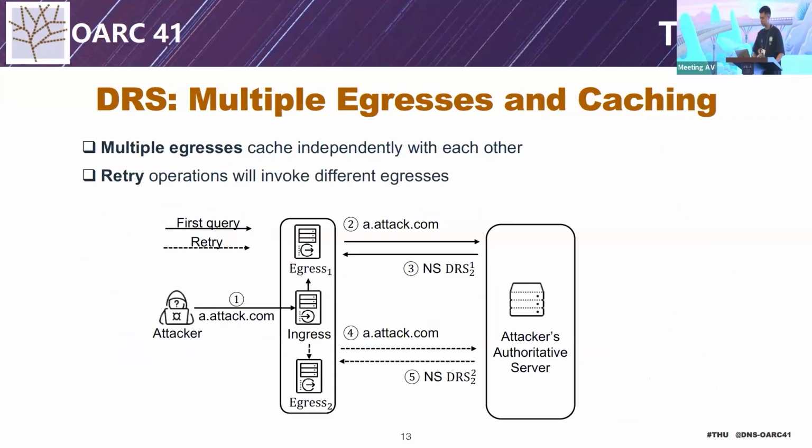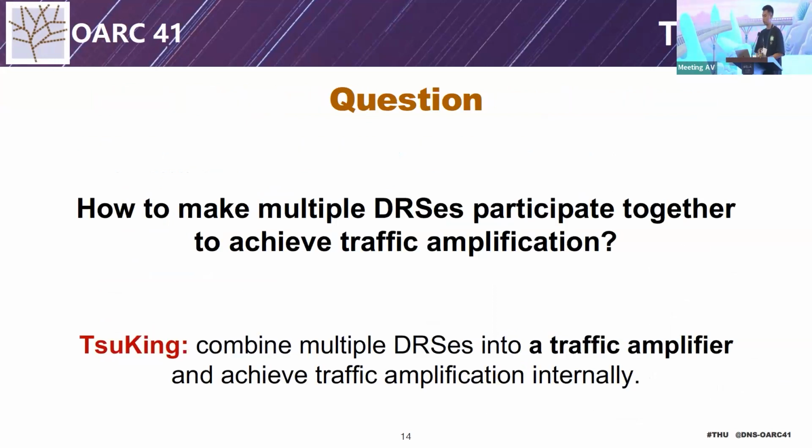A DRS has multiple egresses with separate caches, and each of them will do the retry operations independently. Here, we try to figure out how to exploit complex DRS to achieve traffic amplification.